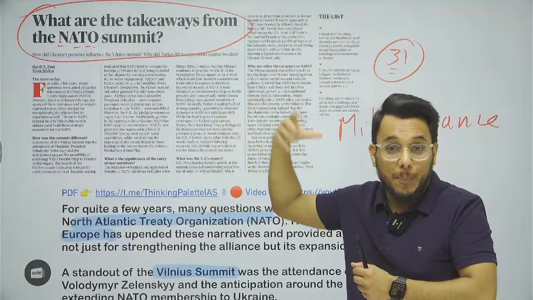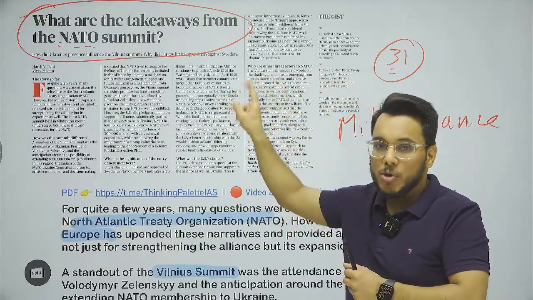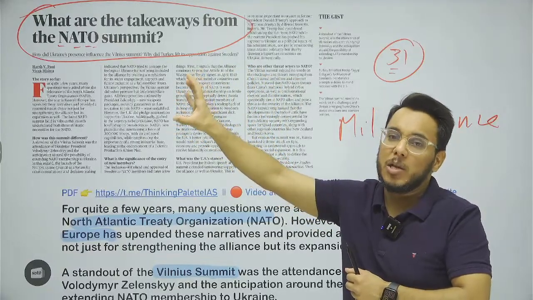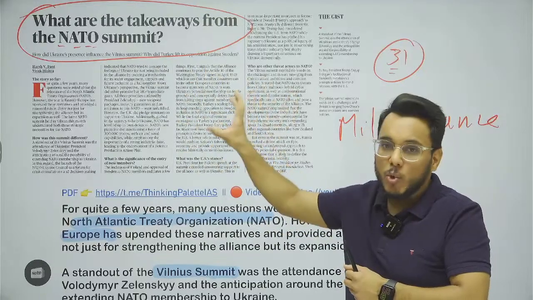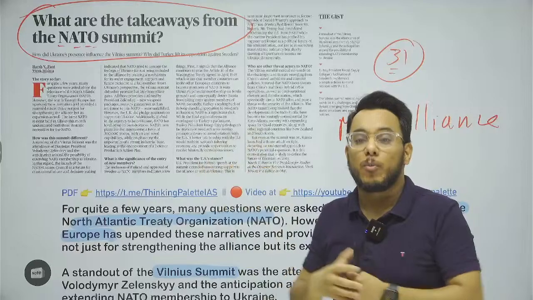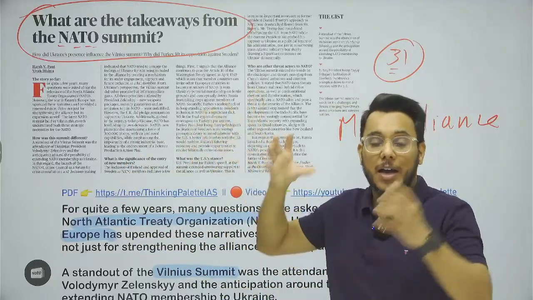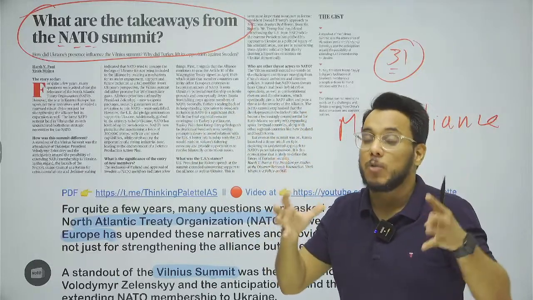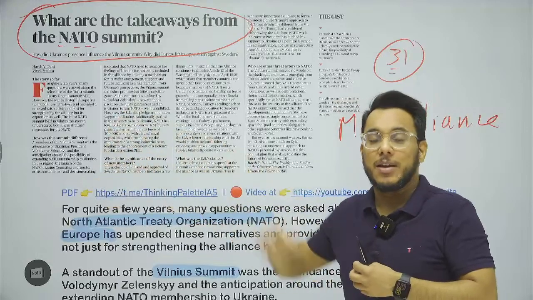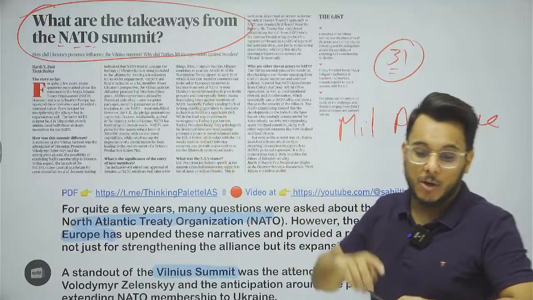Now these 31 countries include 29 European countries and 2 North American countries. In North America, the US and Canada are there. The US and the West are now talking about how we need to strengthen NATO more and expand NATO more. NATO has got a logical justification for why we need it against Russia, because Russia has attacked Ukraine and can do this in future also. So it has got relevance.